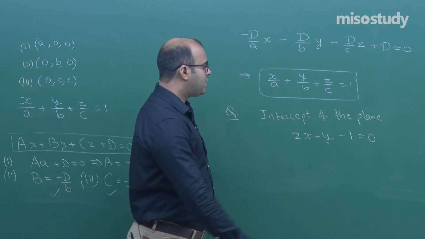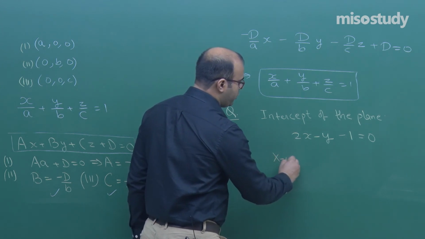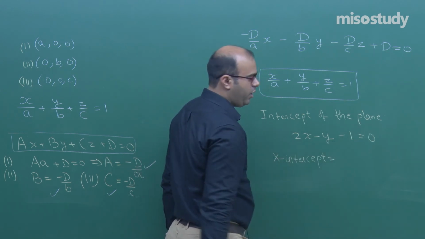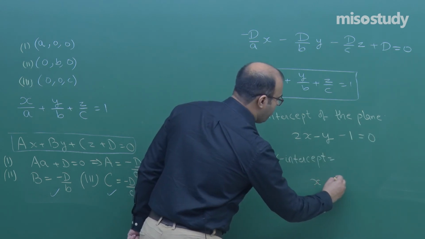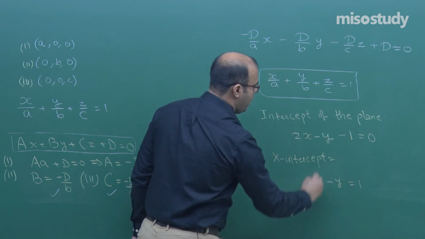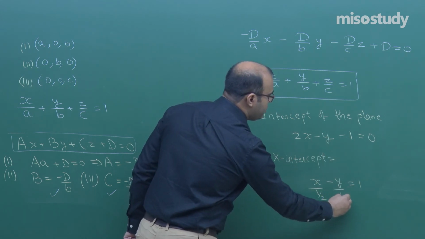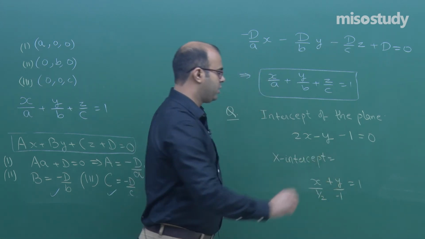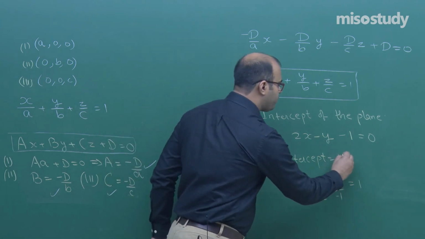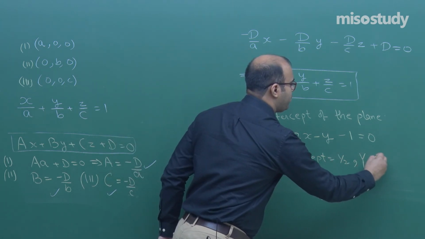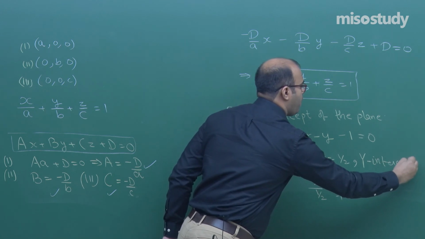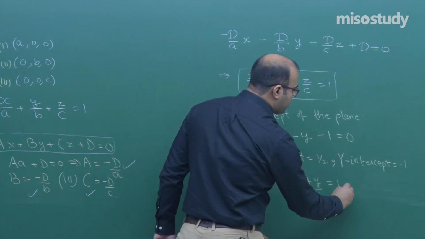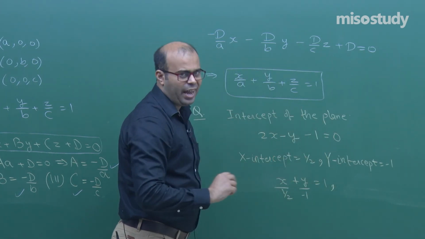Of course, the x intercept of this plane: you will take this 1 on the right side and write it as 2x minus y is equal to 1, and this 2 will go here, and there is a 1 here. So you can rewrite this one like this, and this will become plus and this is minus. So the x intercept is half. If you talk about the y intercept, it is actually minus 1. What is the z intercept? Actually this plane is not cutting the z axis anywhere.